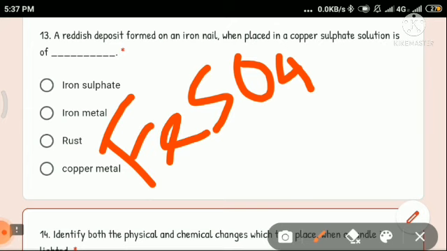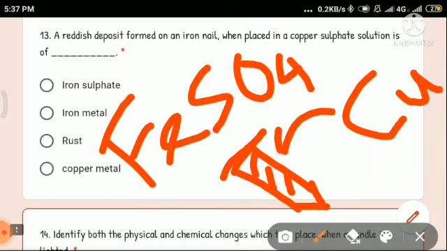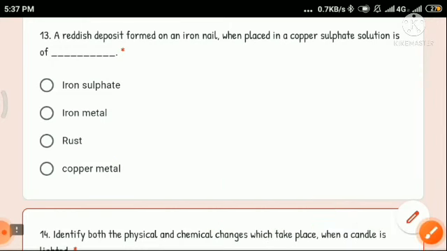So from copper sulfate, copper is removed, and this copper will deposit on the outer surface of the nail. If this is the nail, then the copper will deposit here, and the color will be reddish. This reddish deposit on the surface of the iron nail is of copper metal. This also I have discussed during the class.